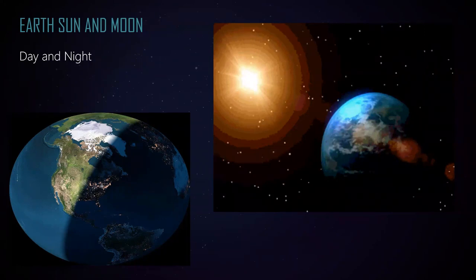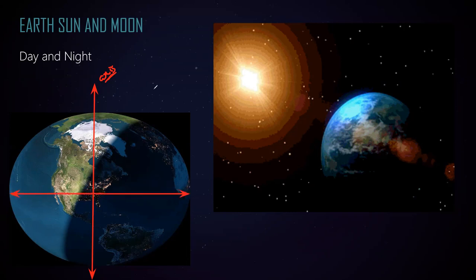When we divide the earth, the vertical line, that is an axis of the earth. This axis of the earth is a vertical imaginary line which we consider passing through, and that is known as the axis. And the horizontal imaginary line, which divides the earth into two parts, is called the equator.